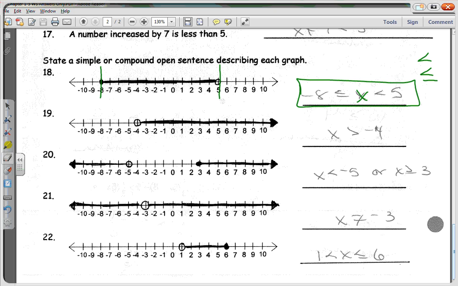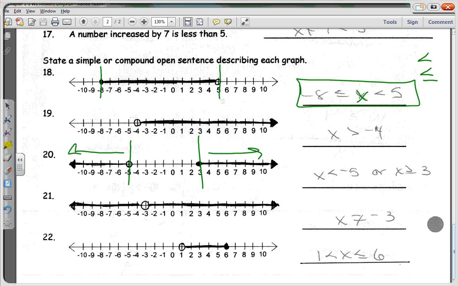Because it can be this region, meaning it can be below -5, or it can be this region, meaning it can be above 3. Or, do we understand that? So how do I denote that region on the left? X can be less than -5 because it's an open dot. And then over here, X is greater than or equal to 3 on the right-hand side. Taylor?